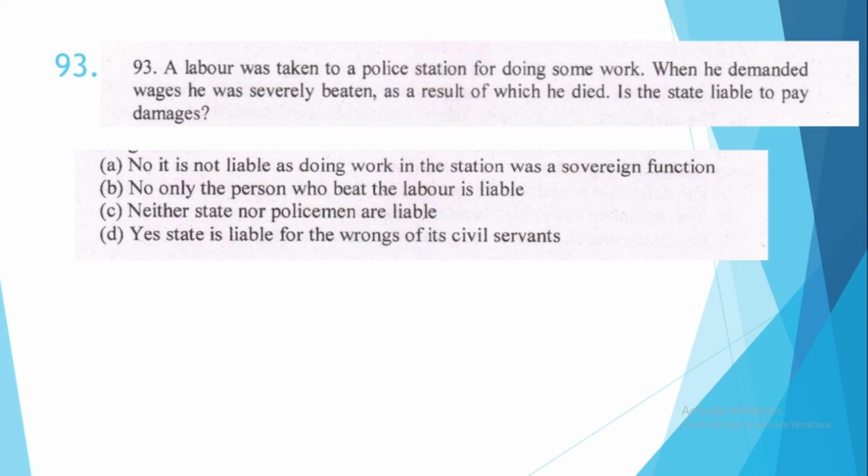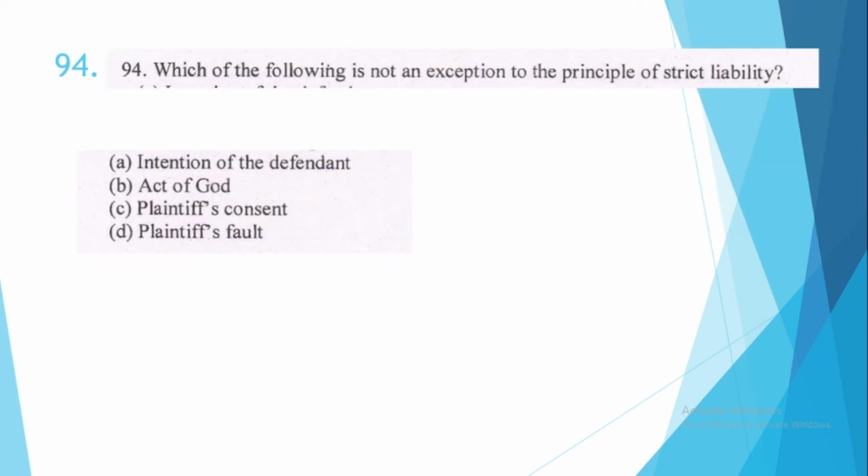Question number 93. A labourer was taken to a police station for doing some work. When he demanded wages, he was severely beaten, as a result of which he died. Is the state liable to pay damages? Again, yes. State is liable for the wrongs of its civil servants. Option number D. 94. Which of the following is not an exception to the principle of strict liability? This is option number A, intention of the defendant.